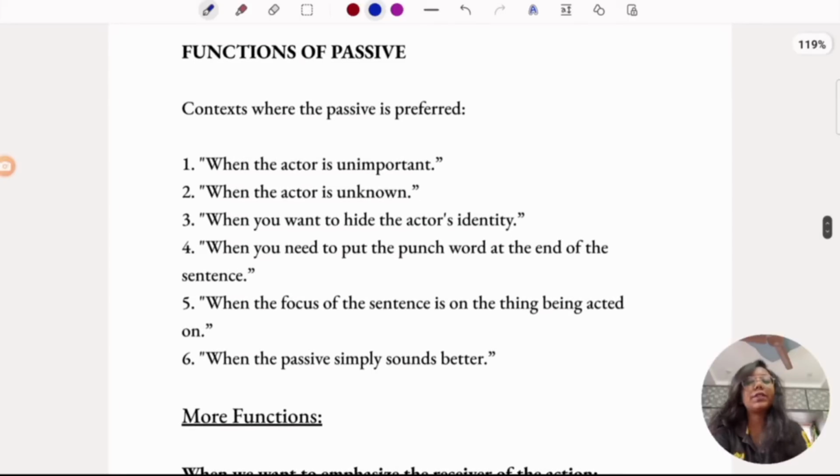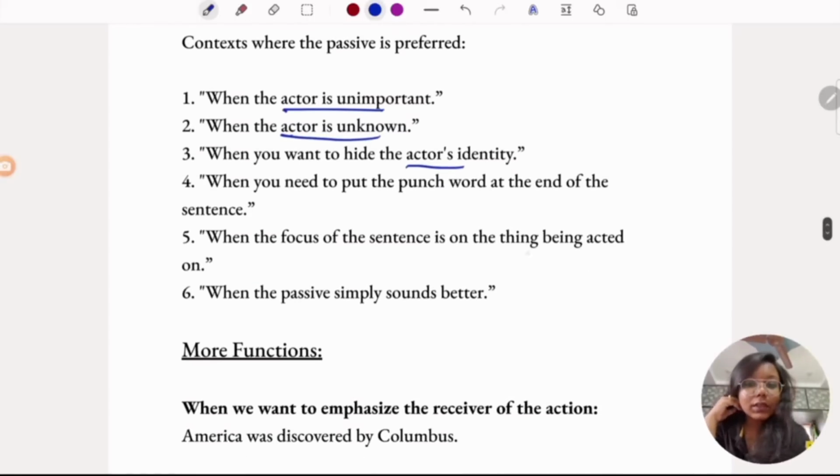Coming to the functions of passive. Where do we actually prefer passive voice over active voice? When the actor is unimportant, when the actor is unknown, when you want to hide the identity of the actor, when the focus of the sentence is on the thing being acted on rather than who is doing it, and when the passive simply sounds better, when you need to put the punch word at the end of a sentence. So in all these cases, we prefer passive over active voice.